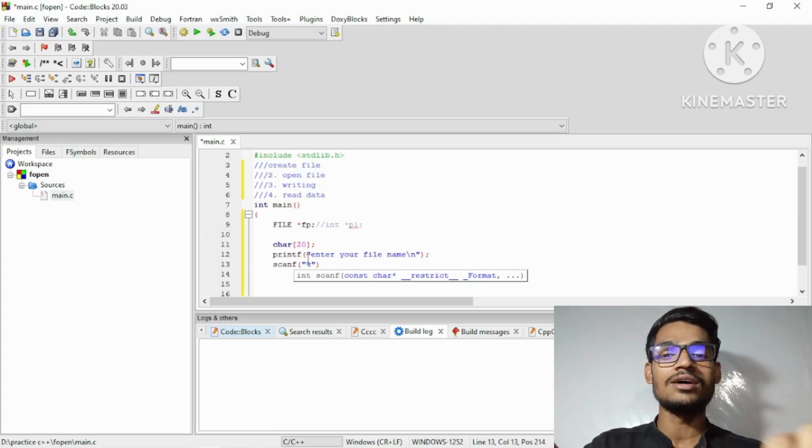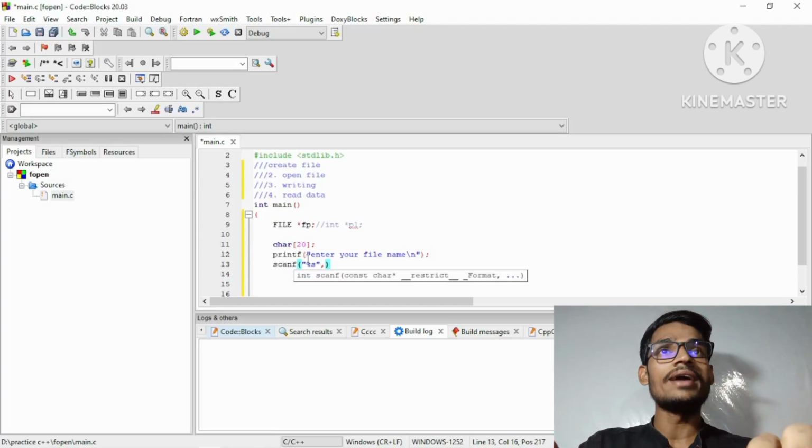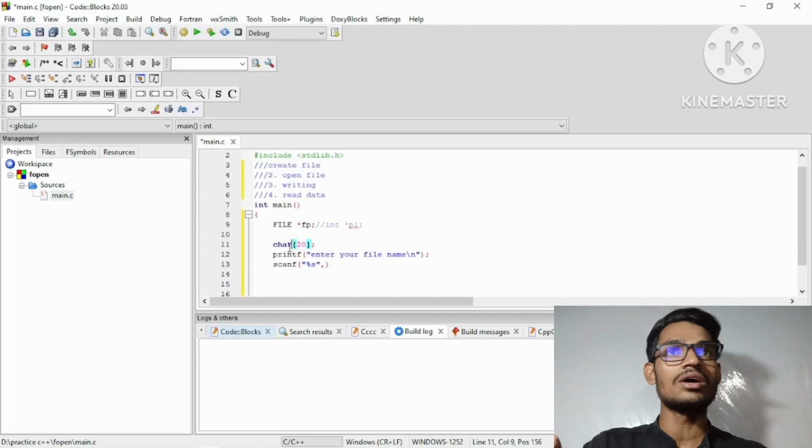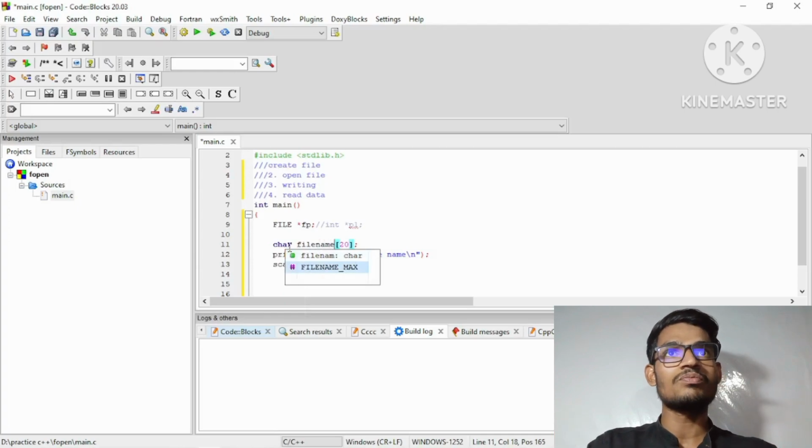So we have to use the modulus s, and then separate with a comma, and then the address of our file name. Sorry for that. Here we have one file name that should be there. So the file name is the name of our array of characters.